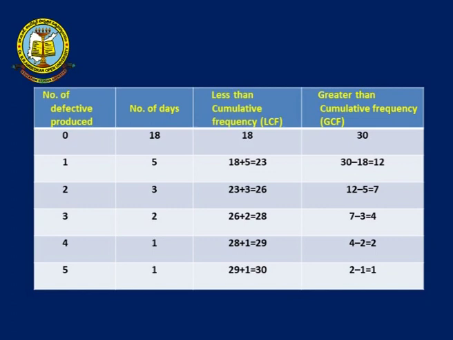Next, 12 minus the number of days for the second row, 5 defectives produced. How many days are there here? 5. So 30 minus 18 is equal to 12. 12 minus 5 is 7. 7 minus 3 is 4. 4 minus 2 is equal to 2. 2 minus 1 is equal to 1.